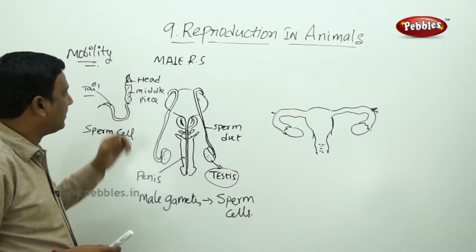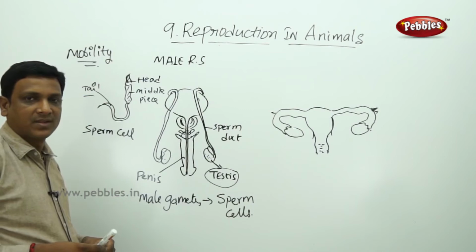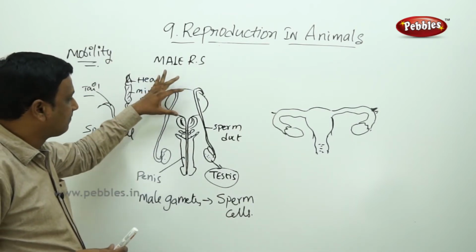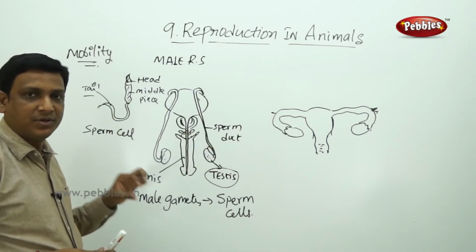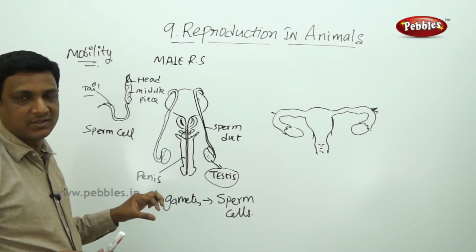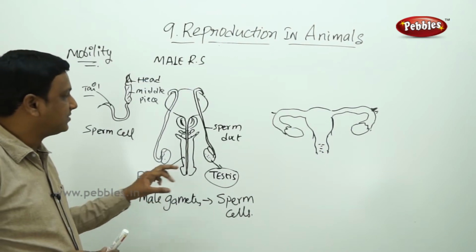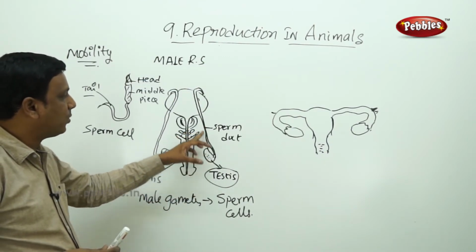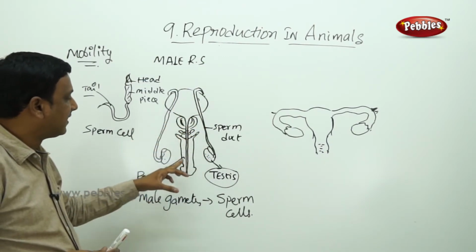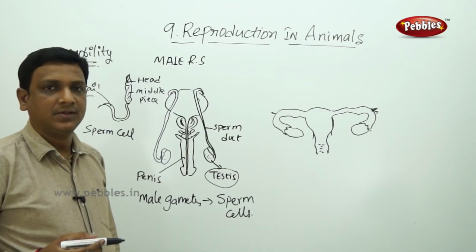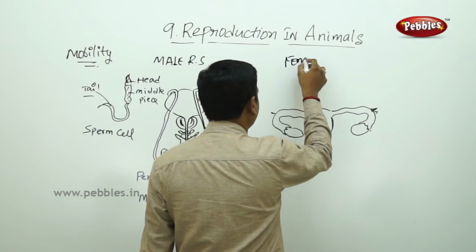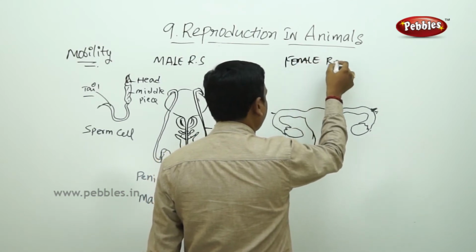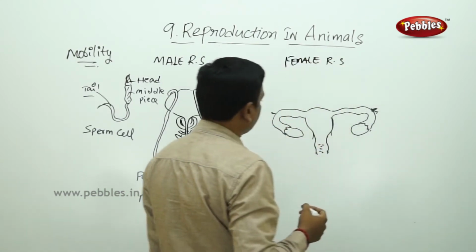So this is about the male reproductive system. The male reproductive system consists of a pair of testes which produce male reproductive cells or male gametes. The testes are connected to sperm ducts through which the sperm is passed and finally ejected through the penis. Now let us look at the female reproductive system, the female reproductive system of humans.